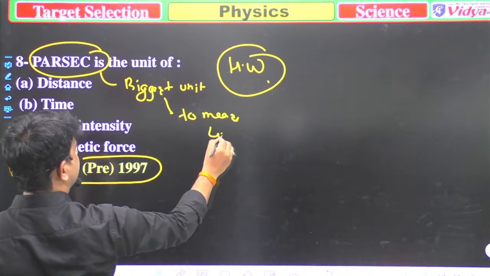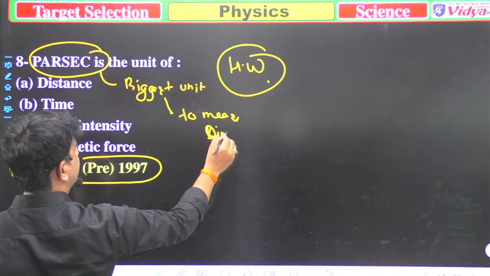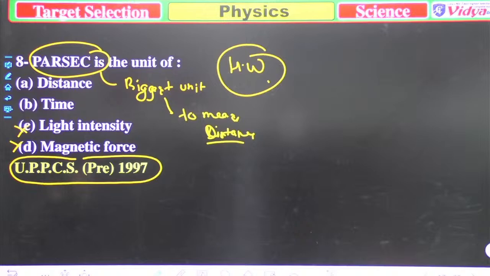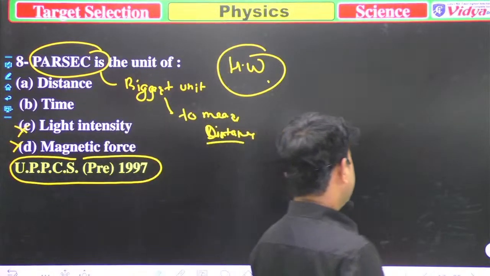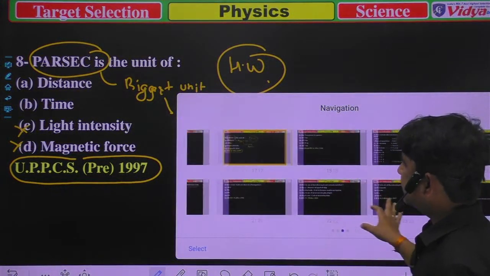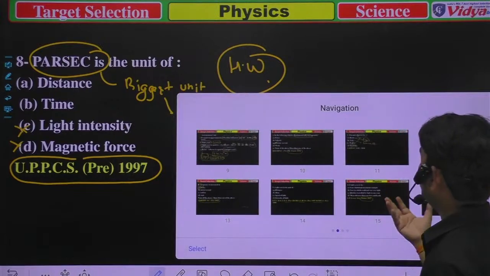To measure length, or you can say distance. It is the biggest unit to measure distance, equal to 3.26 light years. Going back to the previous class, as I told you, today's class is totally based on what we have studied.